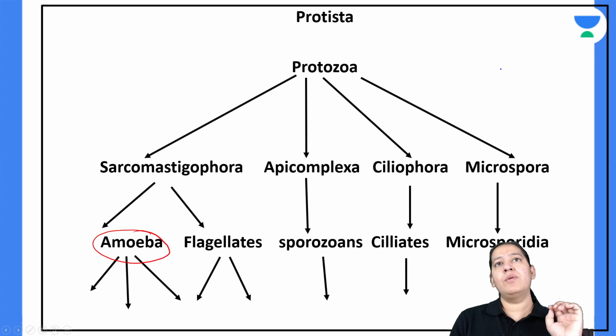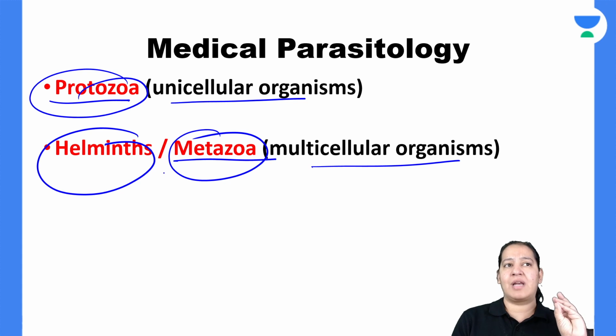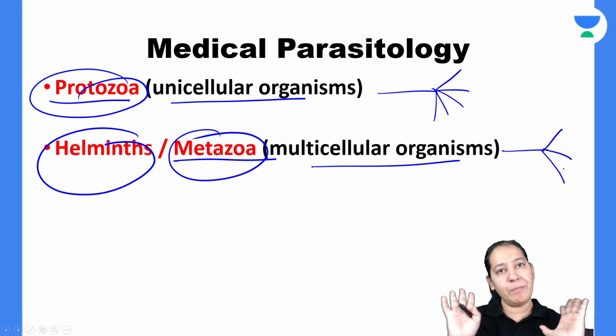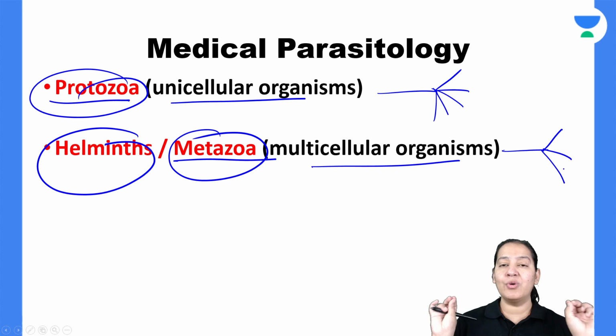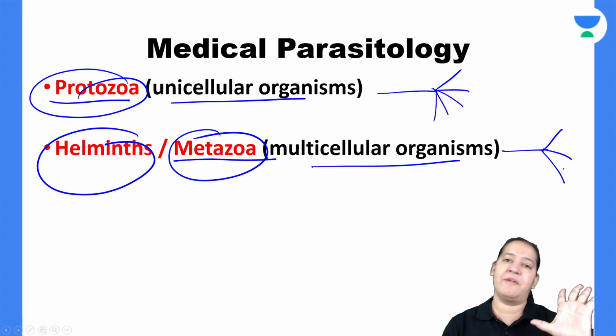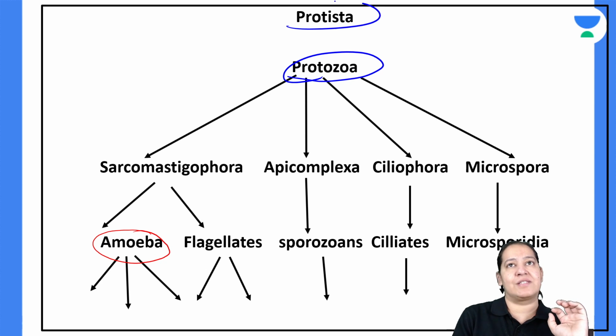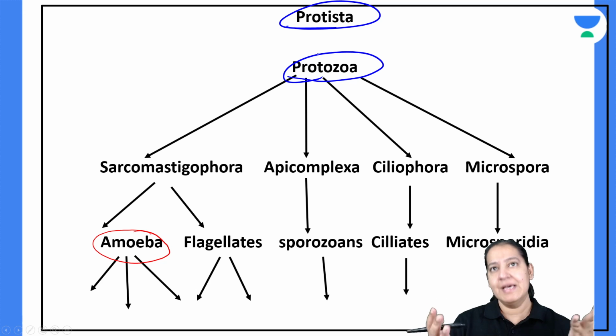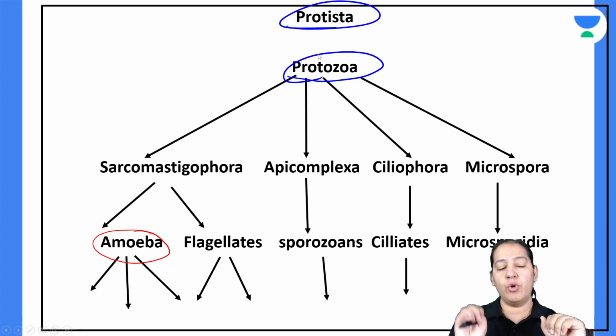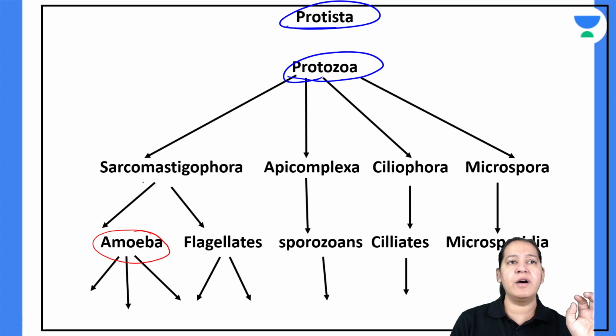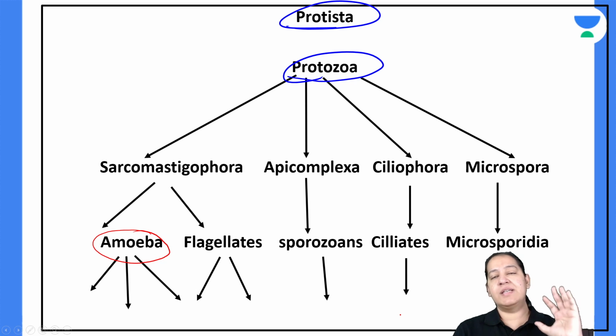Let me start with protozoa. First, I will teach you the classification of protozoa. Under protozoa, 5 classes come: 1, 2, 3, 4, 5. And under metazoa, only 3 classes come. Please learn this complete classification so that parasitology becomes super simplified for you, right? Protozoa come under protista, and metazoa are helminths. As I have told you, protozoa are divided into 5 categories, and then we divide further into genus and species.